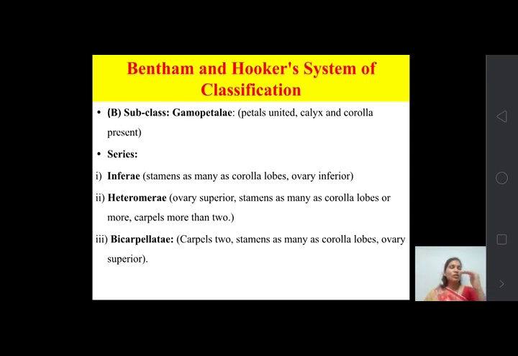So on the basis of those characters, those plants which show a particular series character are included in that series, or in that particular category. Okay, so this is the second subclass, that is Gamopetalae.